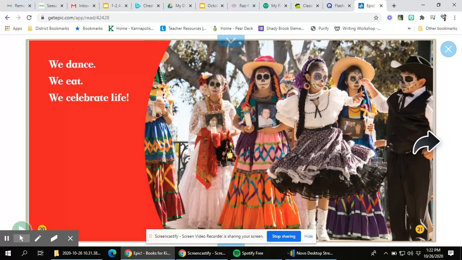So when we talk about the word celebrate, we want to remember that this is a happy time. They're celebrating the special people that were in their life, their grandfathers, their grandmothers, moms and dads, uncles and aunts, those that they don't have anymore in their family and who've passed on, but they remember them in a happy way. So they celebrate it.